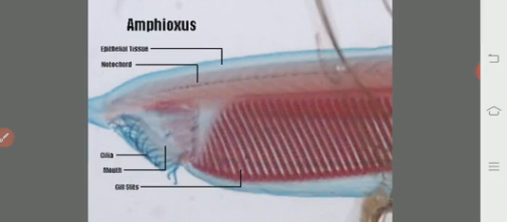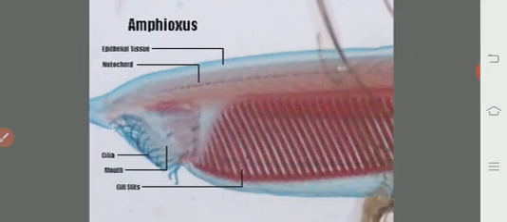Here we will clearly see the anterior portion of the body of the Amphioxus or cephalochordate. The body is covered by a single layer of epithelium or epidermis.